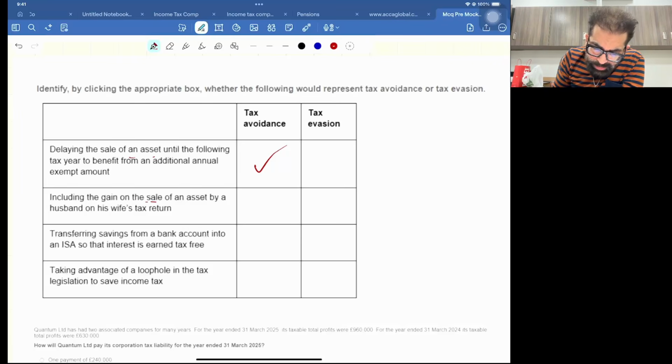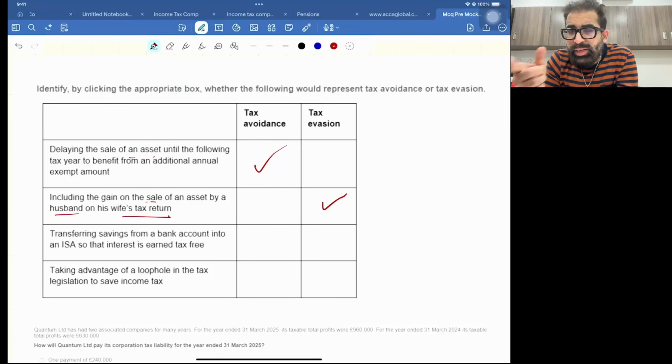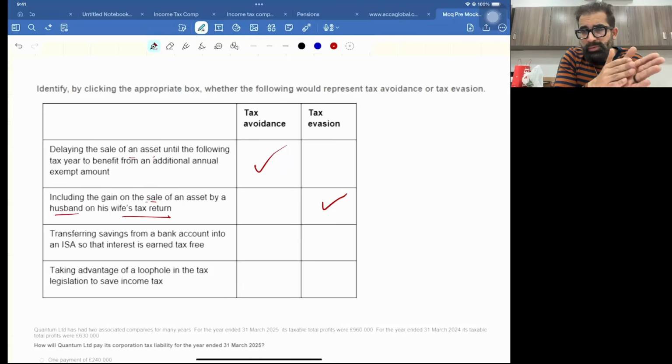Including the gain on the sale of an asset by the husband on his wife's return. No, this is wrong. How is it possible that the husband's gain is recorded in the wife's return? That is not allowed, that is not legal. It should have been done in such a way that the husband gives the asset as a gift to the wife, no gain, no loss, and then the wife sells it. Then it's okay.